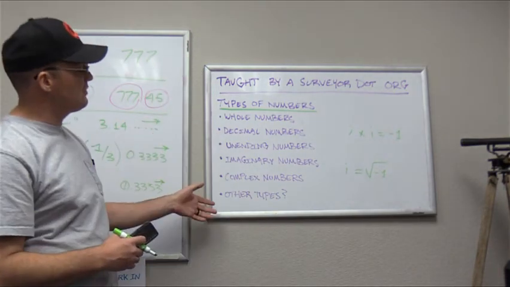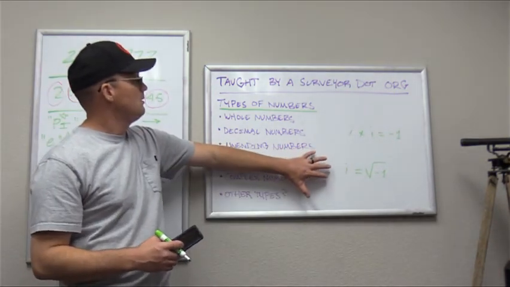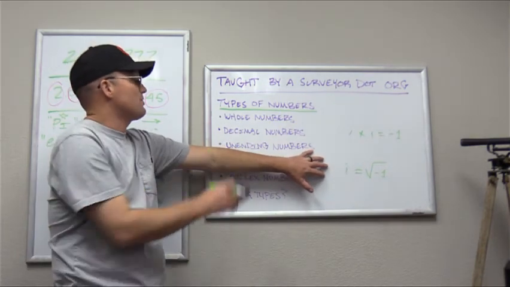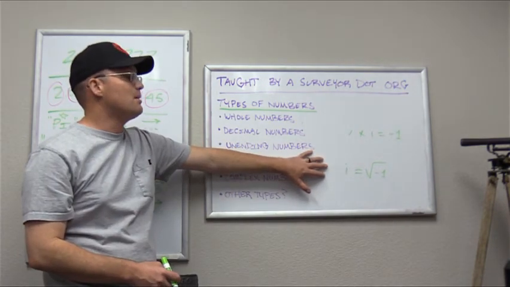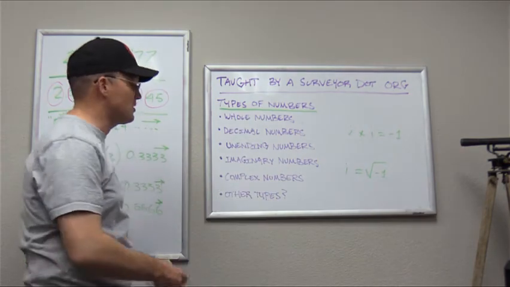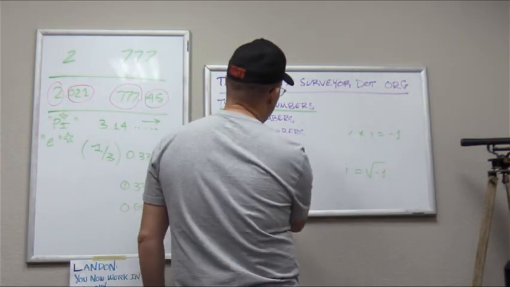Okay? So these are the different types of numbers. These are the 3 important types of numbers for surveyors: whole numbers, decimal numbers, unending numbers, and we're going to show you how you store those different types of numbers in Python. I'll do a video on that.